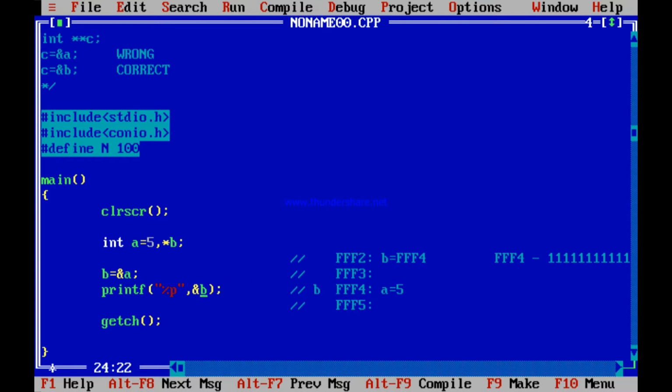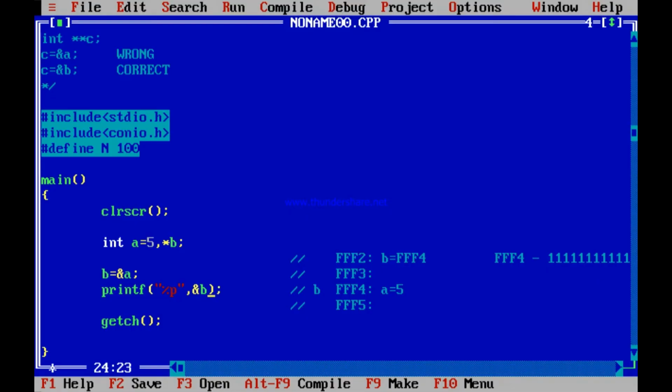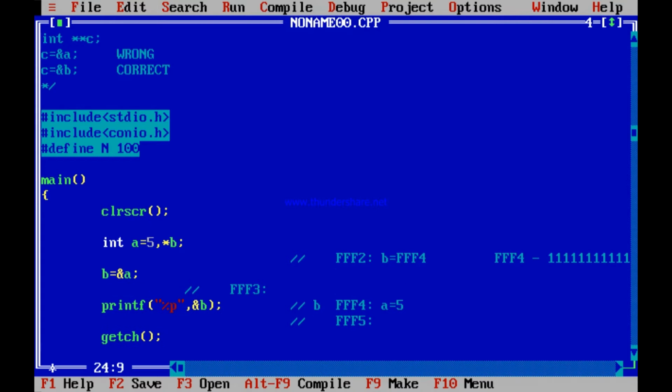What does it print? You check again, FFF2. So address of B is FFF2. It is containing the B, FFF4 address. Is not it so? Now what if I do this change now? I declare pointer to a pointer. I declare star C.